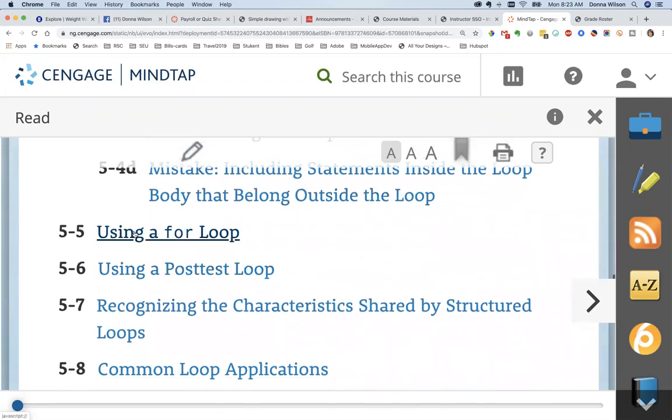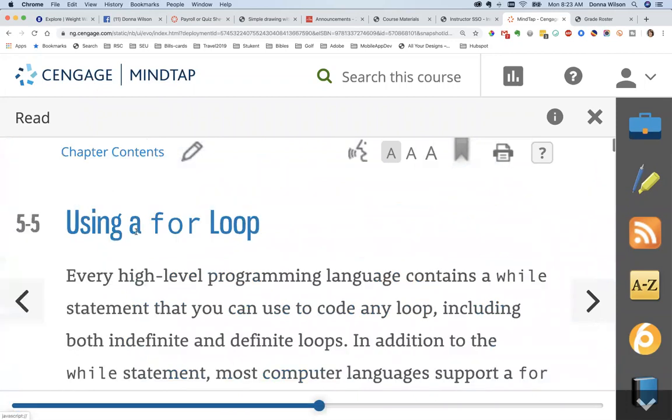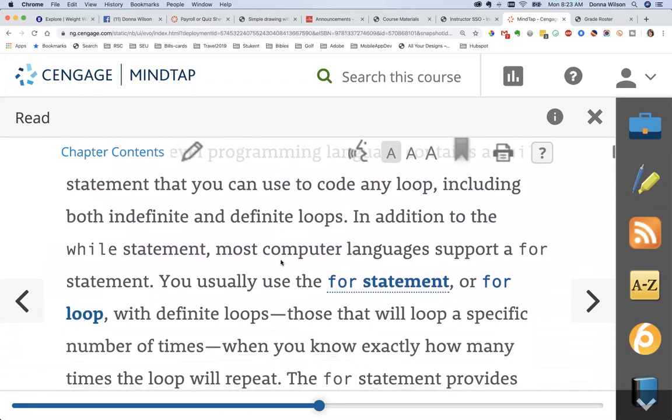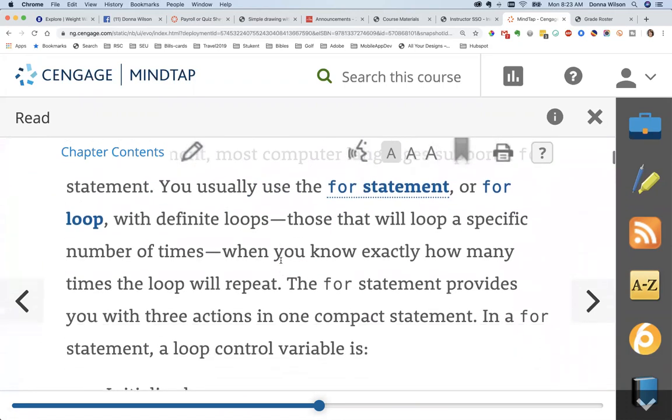Now, the thing that we didn't cover in this chapter is using a for loop. A for statement, or a for loop, is most often used with definite loops. And I did talk about this in class. We just didn't do any examples.